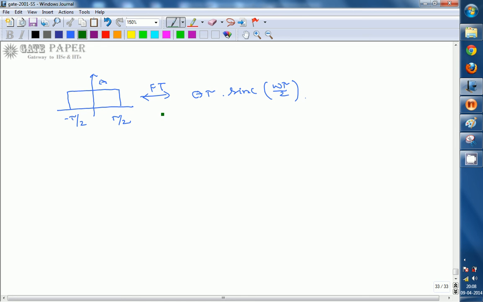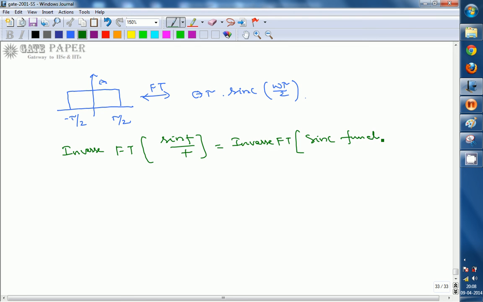The inverse Fourier transform of sin f by f is nothing but the sinc function only. So we can say that the Fourier transform of this rectangular pulse, represented with pi of t by tau, is A tau into sinc of omega tau by 2. Then the inverse Fourier transform of this sinc function is equal to the rectangular pulse.